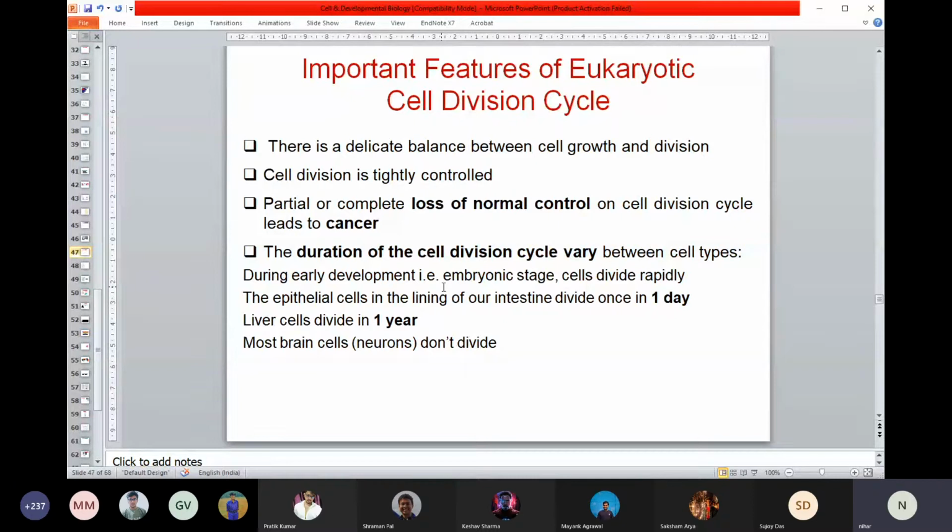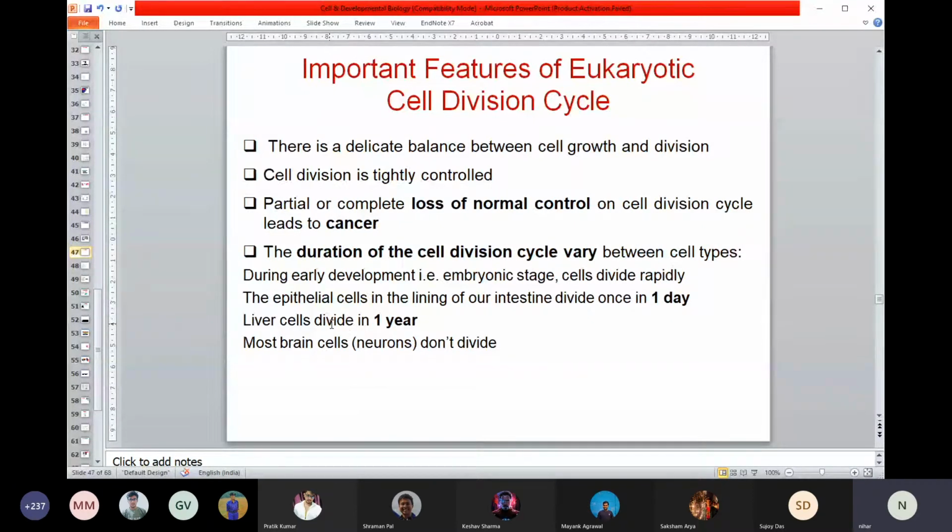But in our body, cells don't divide that way. If you look at some of the examples shown here, some cells, like in your embryonic stage, stem cells divide rapidly. But if you think of your intestine, just to give you an example, it takes 1 day to divide one cell into 2 cells. In the case of liver, it takes probably 1 year to divide one cell into 2 cells. This is just to give a rough figure. But of course, if there is damage in the liver, then suddenly some cells will divide rapidly.